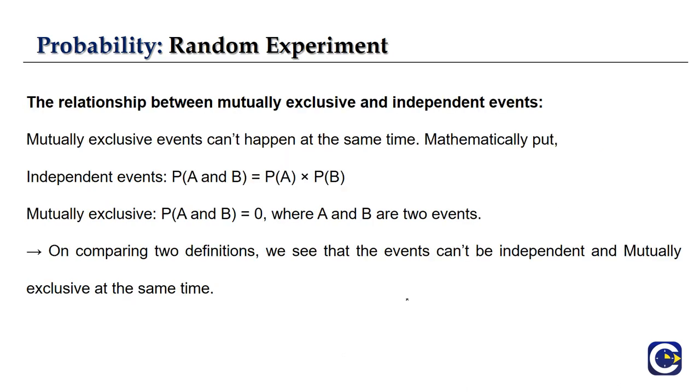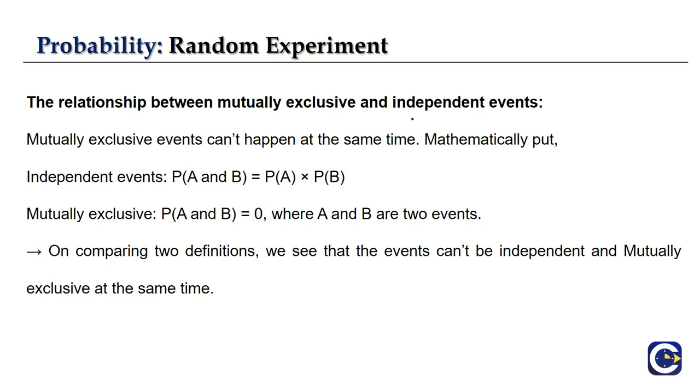So now let's see our next one. Till now we have dealt with different types of events. Now let us see the relation between mutually exclusive and independent events. We have seen independent events, which don't depend on each other. Mutually exclusive events are also called disjoint events, and they can't happen at the same time.